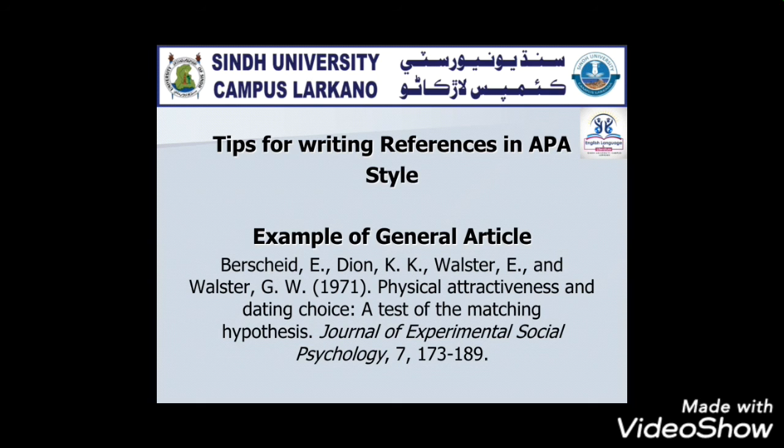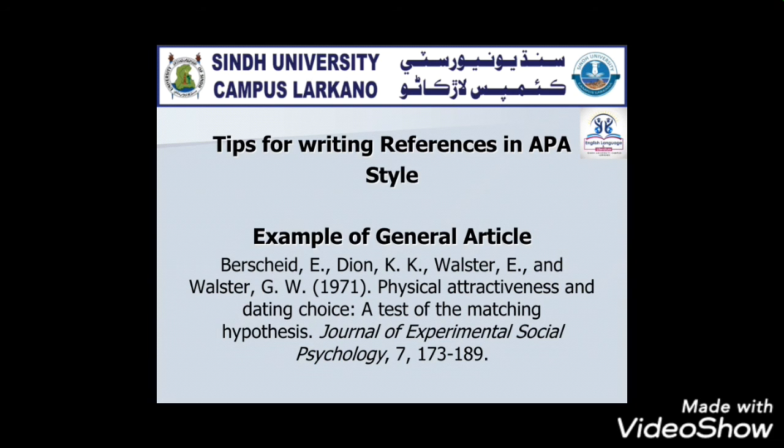The entry for a general article should look like this. As you can see in the example above, the author's last name appears in the beginning, first name's first letter afterwards. Then the year of publication is given in parentheses. Then the title is listed with only the first word of the title, the first word after the colon, and proper nouns capitalized. Then the name of the journal in italics is listed, the volume number, and finally the pages of the article.